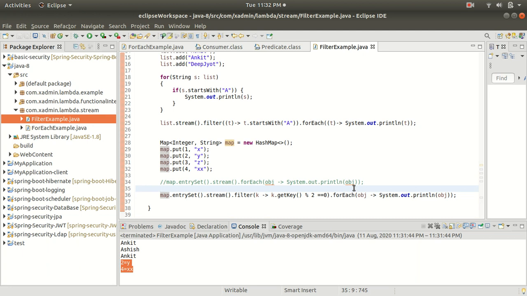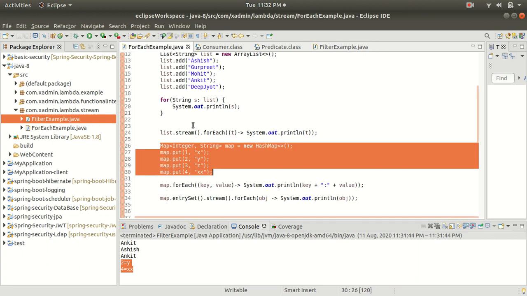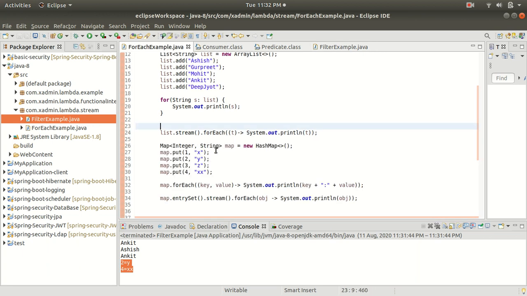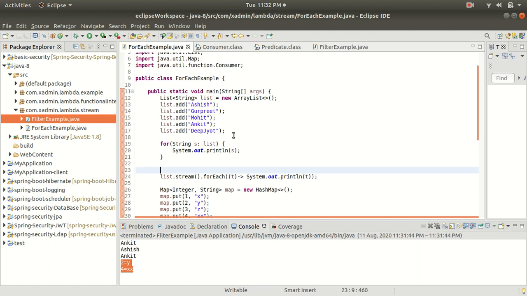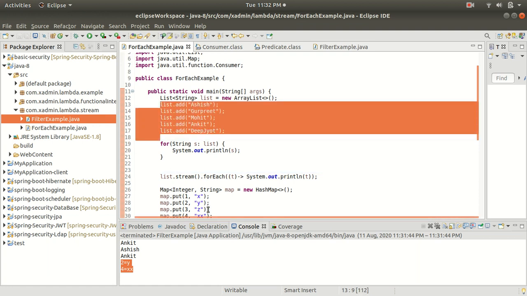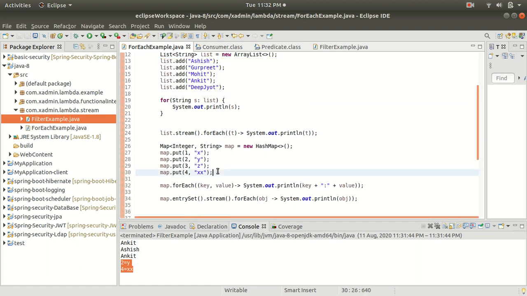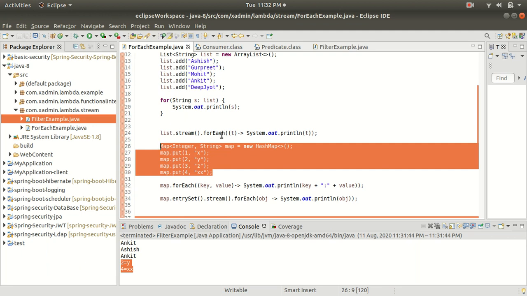I hope you understand this lecture on the forEach method and also the filter method. I have shown you how to use the forEach method to iterate a list and also a map by using the stream API.